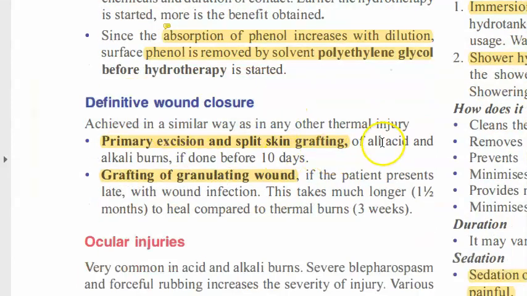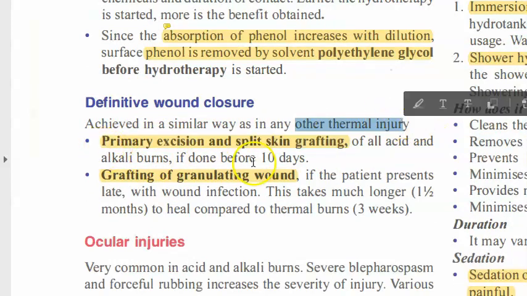Now, definitive wound closure, how will you do it? Same as thermal injury. You will do excision and split skin grafting. If the patient presents late, then what will you do? Grafting of the granulating wound. The wound will be granulating, that is healing, and over that you will do grafting.